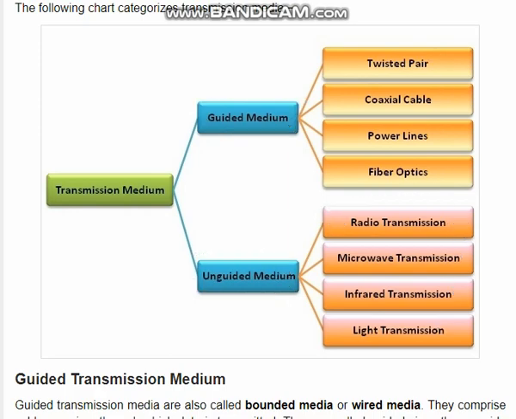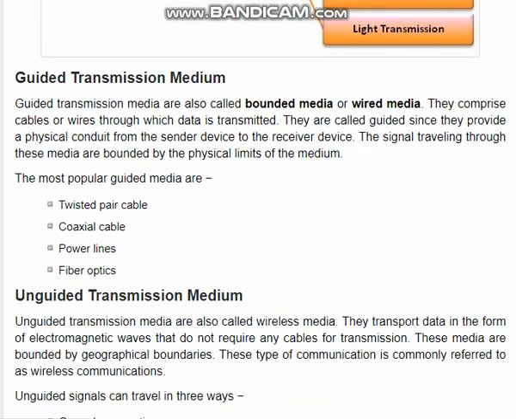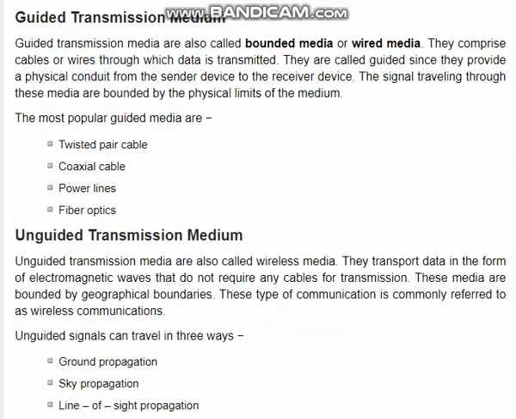Now, coming to the guided transmission media. These are the guided transmission media. Guided transmission media are also called bounded media or wired media. They comprise cables or wires through which data is transmitted. They are called guided since they provide a physical conduit from the sender device to the receiver device. The signals traveling through these media are bounded by the physical limits of the medium. The most popular guided media are twisted pair cable, coaxial cable, power lines, and fiber optics.